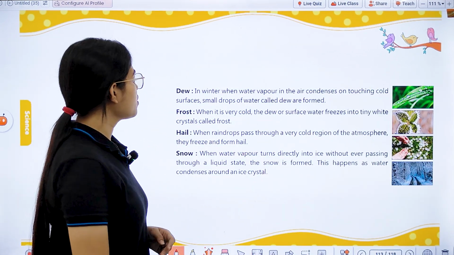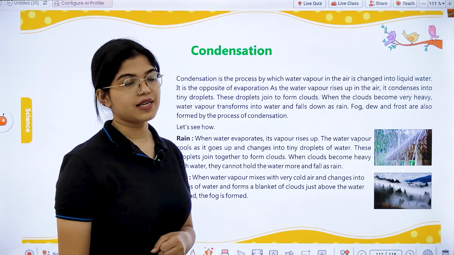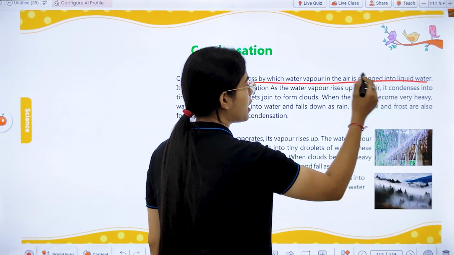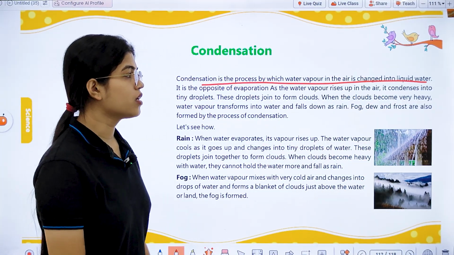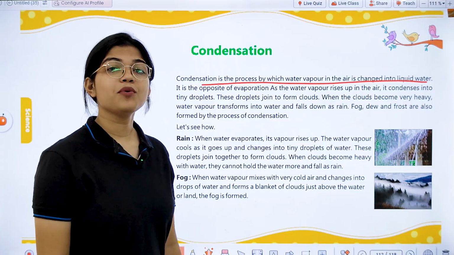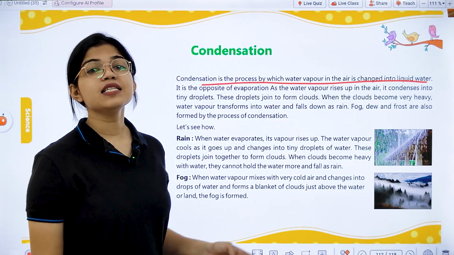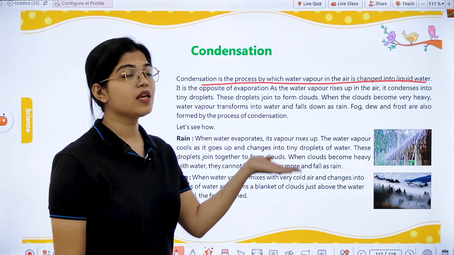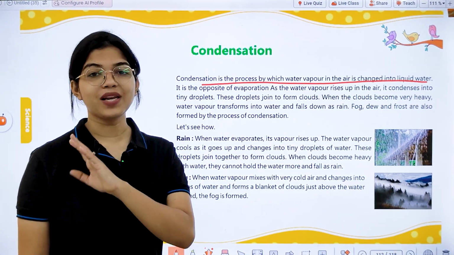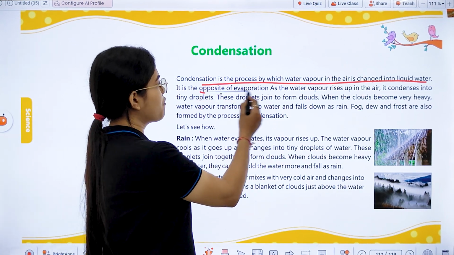Now next we have the process of condensation. Condensation is the process by which water vapor in the air is changed into liquid water. So this is just the reverse process of evaporation. In evaporation, the water changes into water vapor on heating, and in condensation, the water vapor again comes back to the liquid state, to the water state, on cooling. This is called condensation. It is the opposite of evaporation.